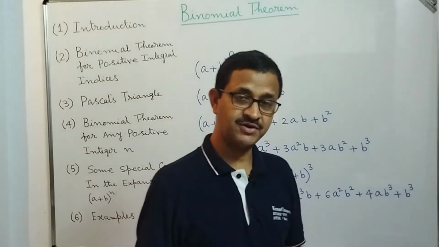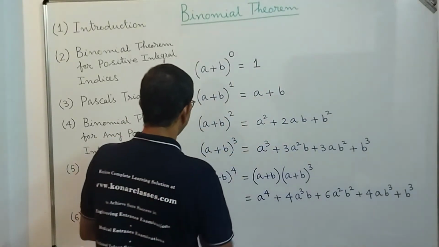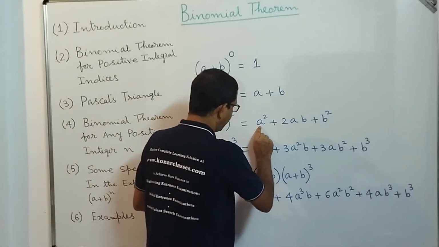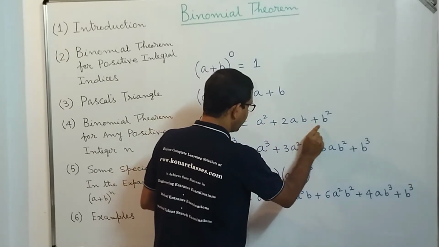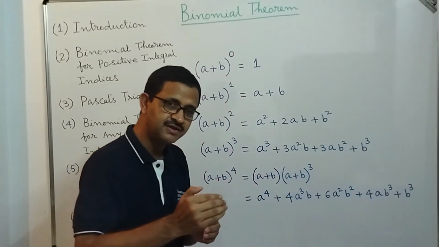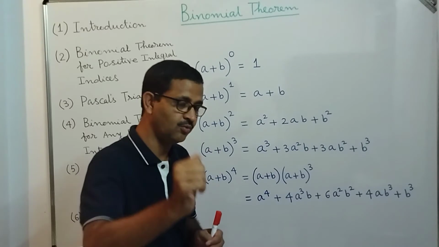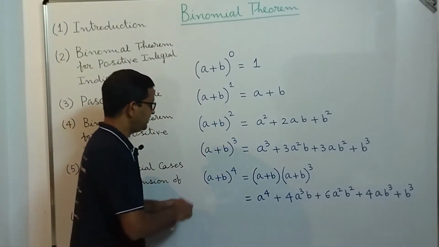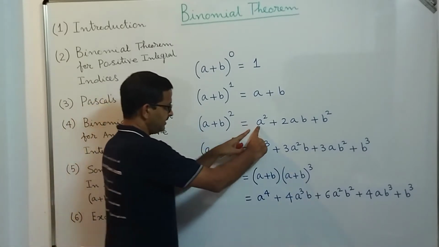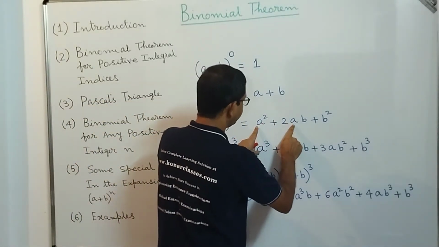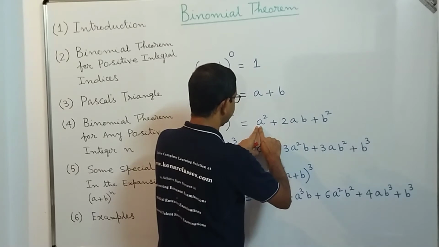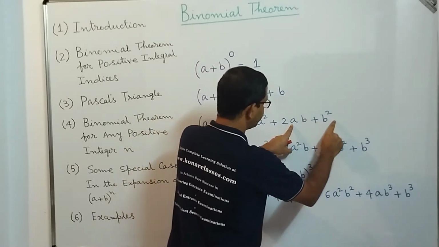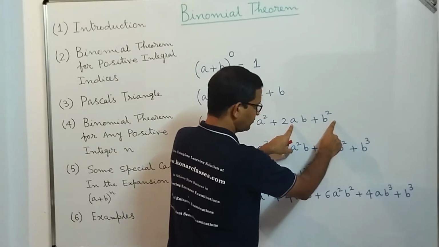Second observation is that in this entire expansion, the power of a reduces by 1 and the power of b is increased by 1. Let's look at (a plus b) power 2. It starts with a square. In the next one, the power of a is reduced by 1, so from a square it becomes a. And then in the next term, the power of a becomes 0. A power 0 is 1.